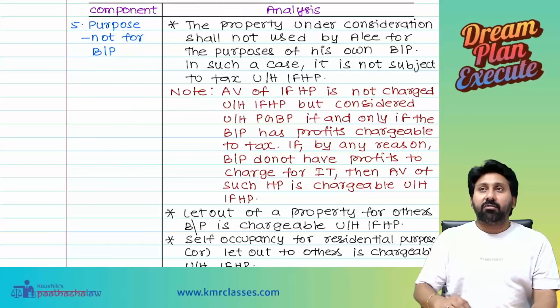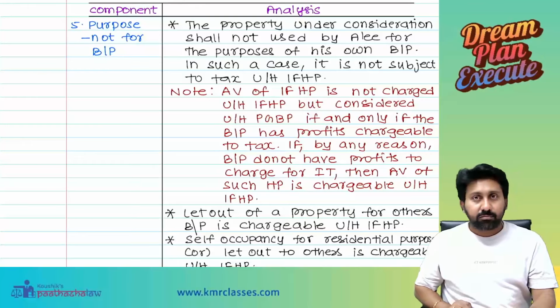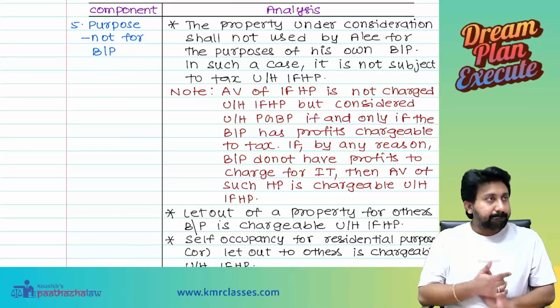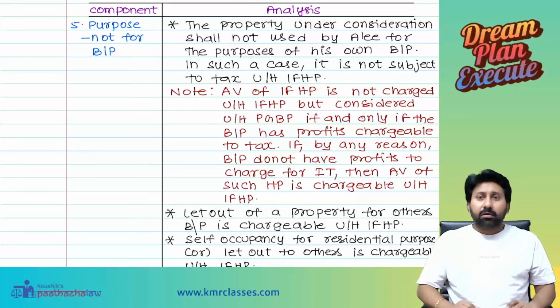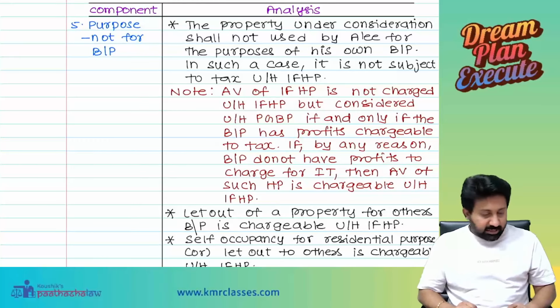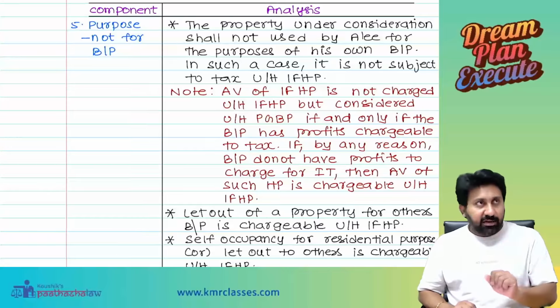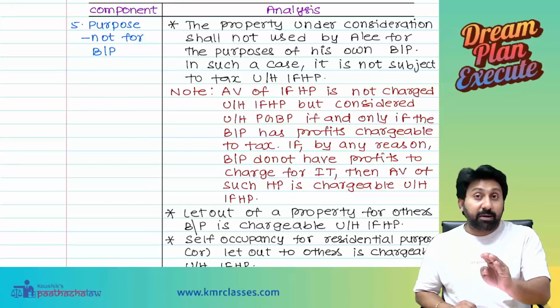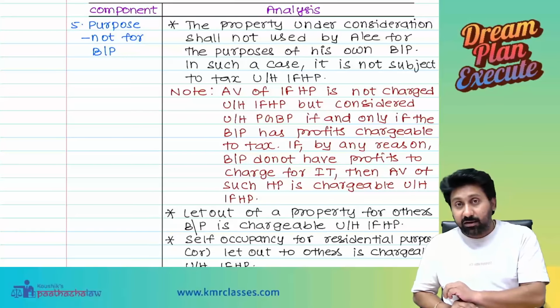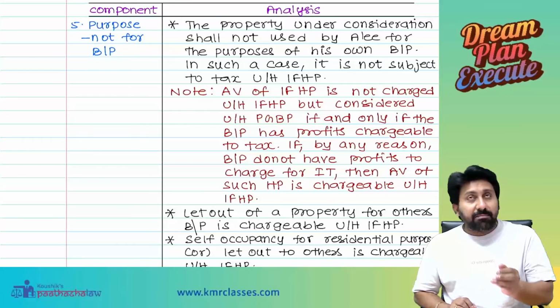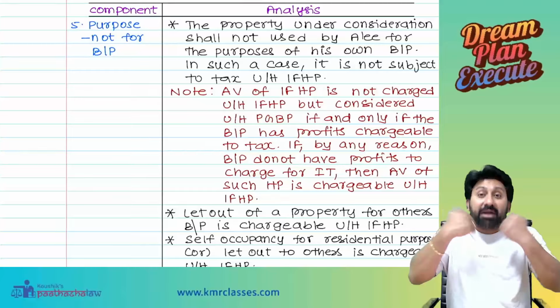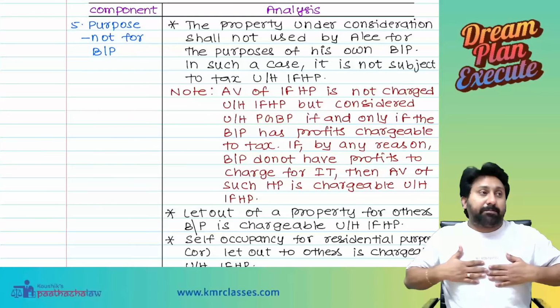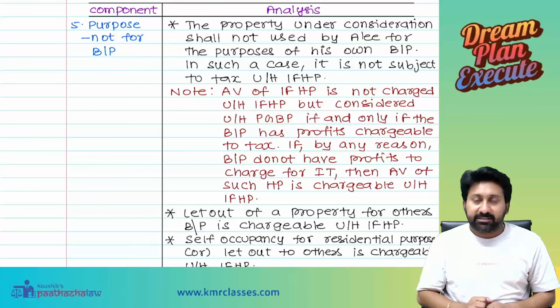Self-occupied property, what is the annual value? Zero. Annual value will be nil. Nil for which property? Self-occupied property's annual value is nil. Now, what do you mean by self-occupied property? I am occupying my property for my purposes, my residential purposes. I call it self-occupancy.